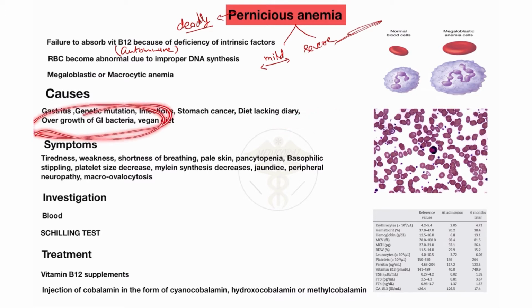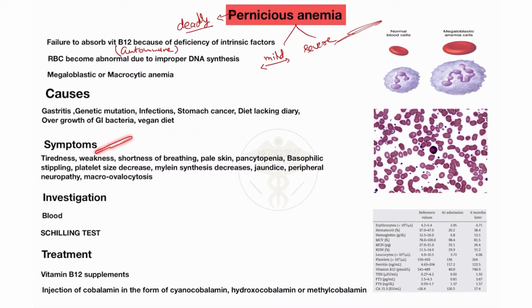Overgrowth of GIT bacteria, like the many staphylococcus and streptococcus bacteria living in our stomach or intestine which help in the digestion of food, when they overgrow, also causes vitamin B12 deficiency or pernicious anemia. And a vegan diet, for those persons who don't take any meat or dietary product, only green vegetables, also causes pernicious anemia. These are the causes of pernicious anemia.